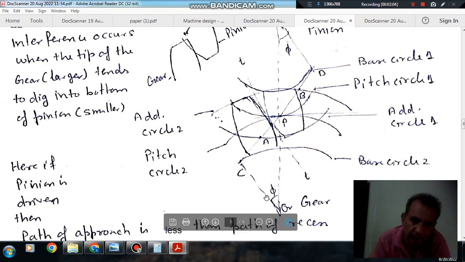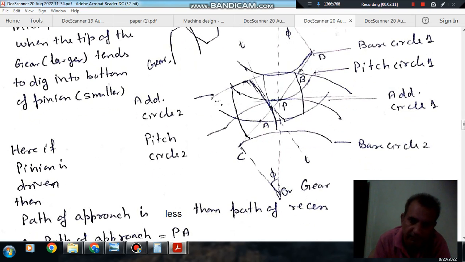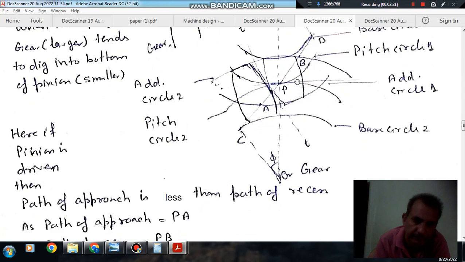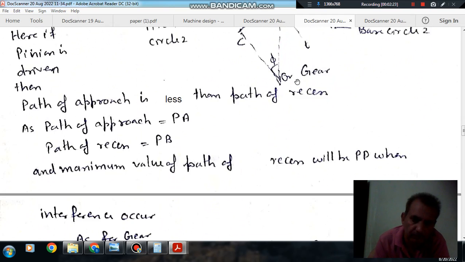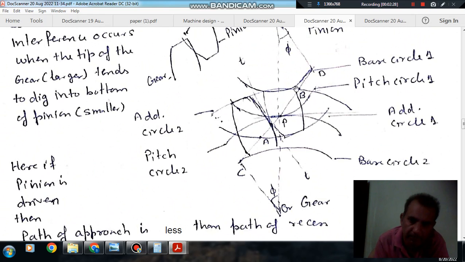So if gear 2 is your driver and gear 1 is driven, then this is your path of recess. The actual path of recess is PB, and the maximum path of recess to avoid interference is PD. Now we'll find out PB and PD, and then we will keep PB less than PD to avoid interference.